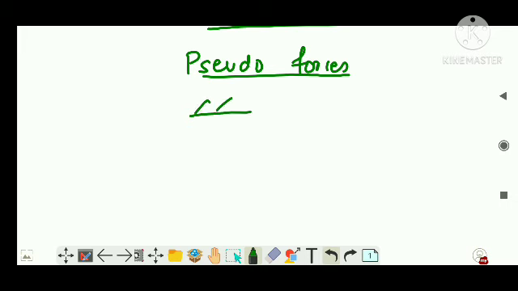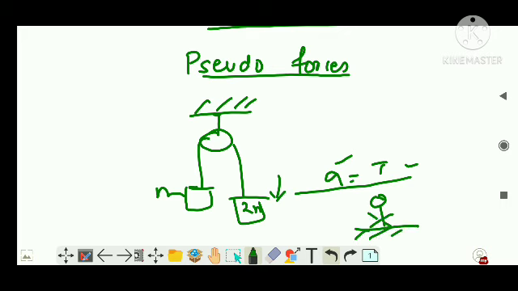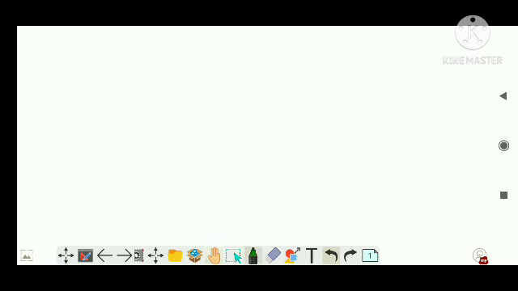Remember, we did a lot of questions like this. There is a pulley, a mass m, and another mass 2m, it falls like this, and so on. You find acceleration, you find tension using equations. It is all based on a person who is standing on the ground and watching it. So the acceleration of this body is with respect to this person, and the tension of the string is also with respect to this person, right? So the observer is a very, very important criterion. This much is clear? The observer can have two different types of frames.